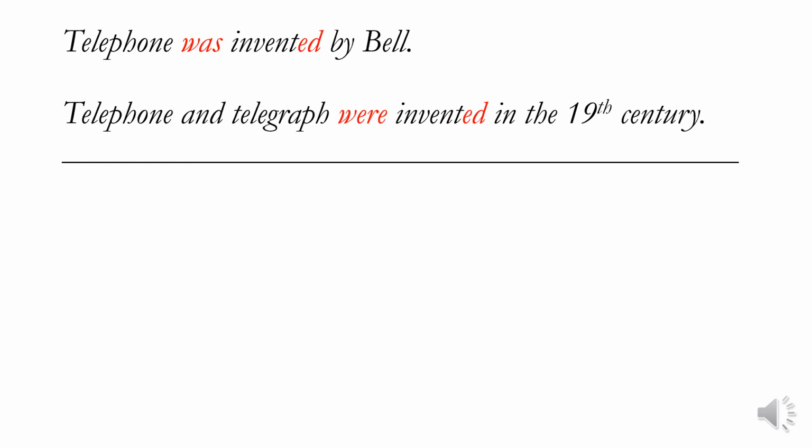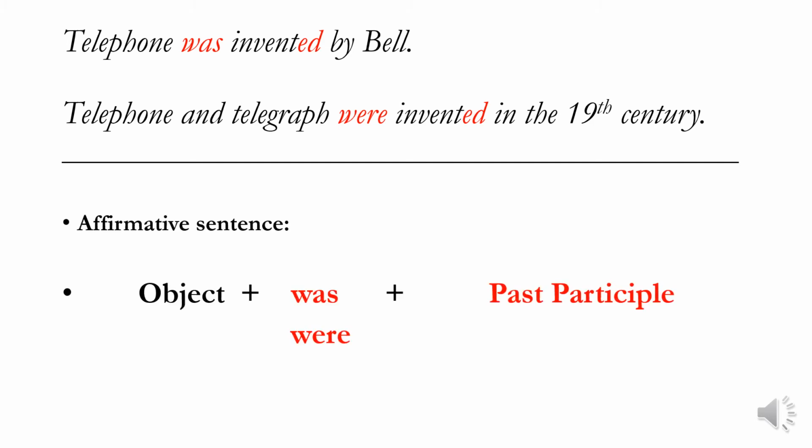Now, look at the sentences. Telephone was invented by Bell, and telephone and telegraph were invented in the 19th century. They are both affirmative sentences. And in an affirmative sentence, we use an object first, then was or were, it depends on the object, and we use past participle.